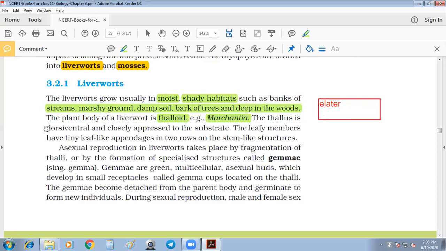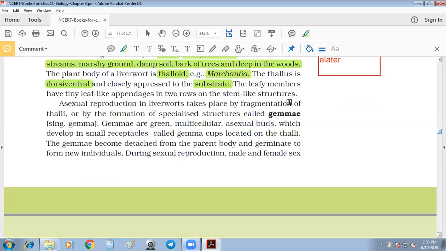Thallus is dorsiventral, closely appressed to the substrate by rhizoids. Leafy members have tiny leaf-like appendages in two rows on the stem-like structures, right?